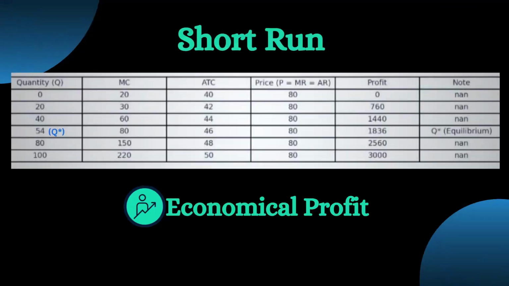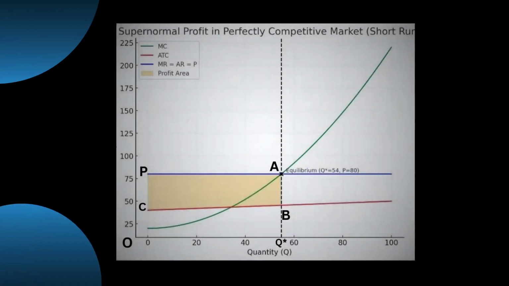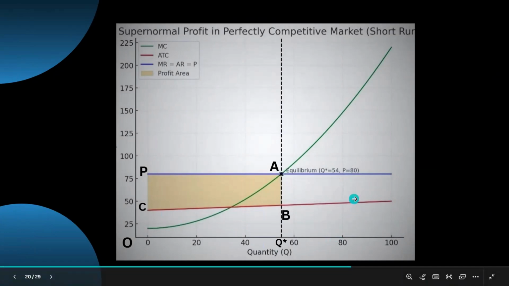So here is the data table of it. And we can see the equilibrium position is at 54. And in this case, all the outputs are positive. That's why here profit is shown. So here, this is the graphical view,